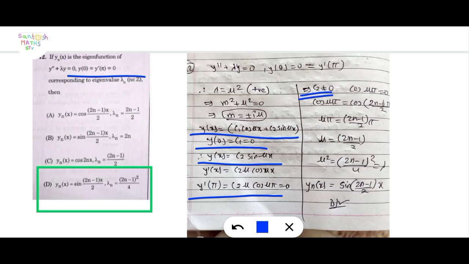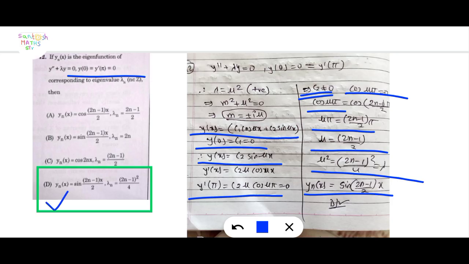When c2 is non-zero, cos mu pi equal to 0, so mu pi equals (2n minus 1) upon 2 times pi, mu equals (2n minus 1) upon 2, and mu square equals (2n minus 1) square upon 4. This is lambda, and yn of x equals sin((2n minus 1) upon 2 times x). Option D is correct here.